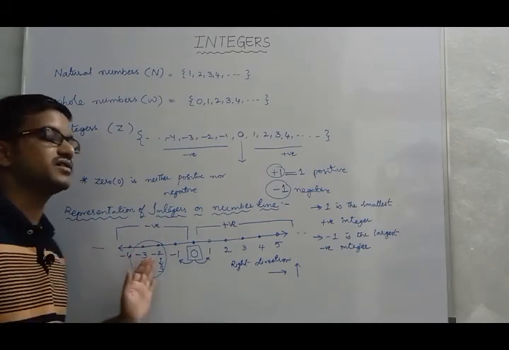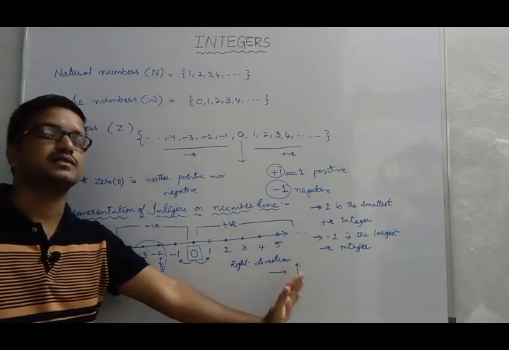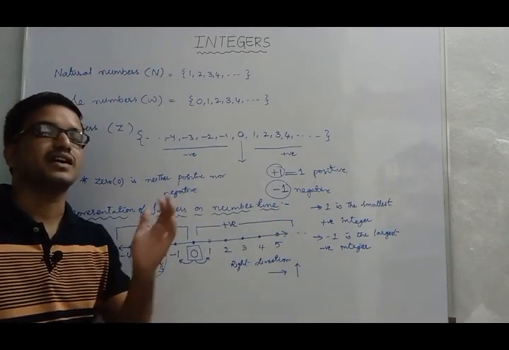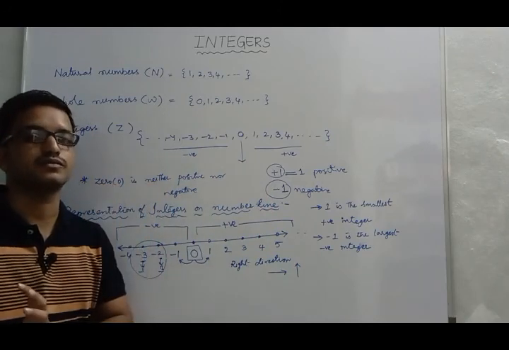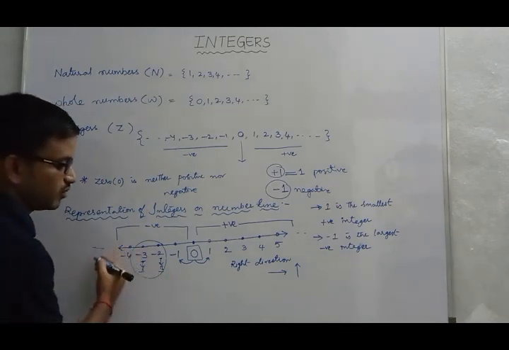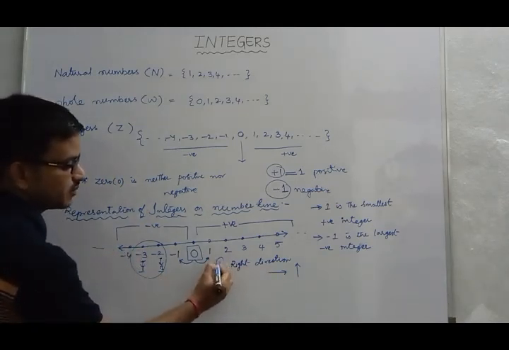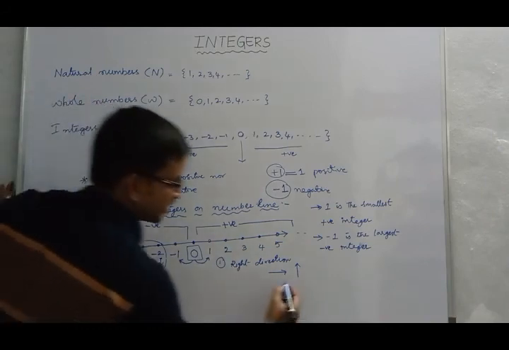So the integer which is on the right side has more value. The integer which is on the left side has less value. So if we move in the right direction on the number line, the values are increasing.